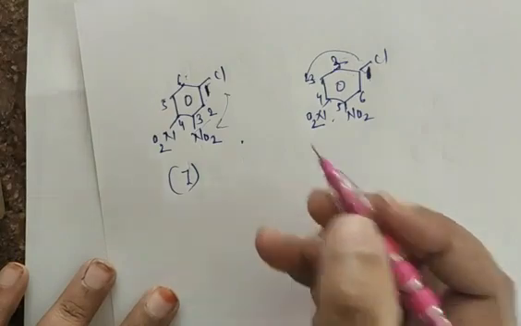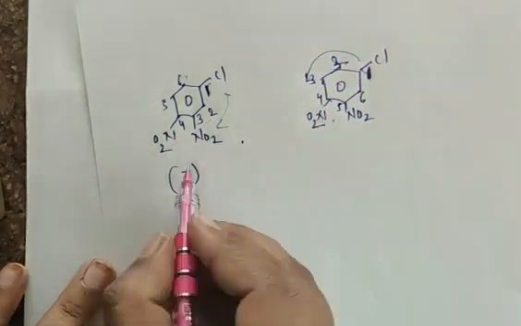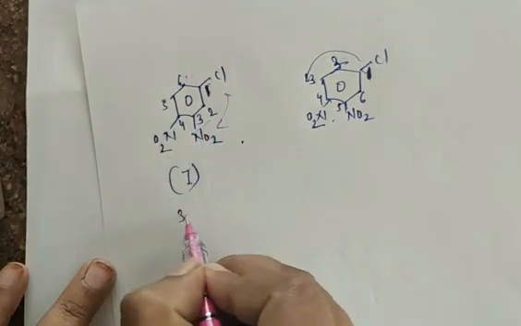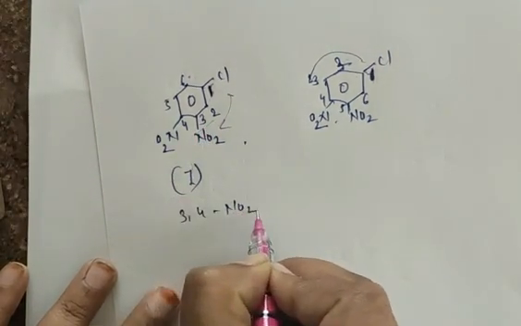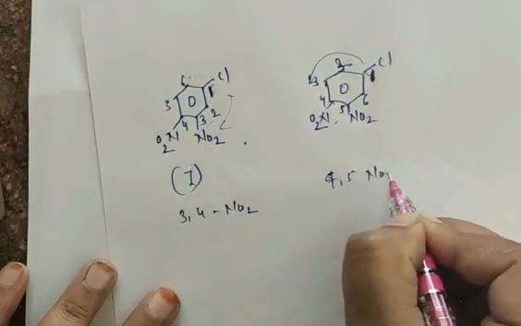In the first compound I start numbering from this side, and in the second compound I start numbering from this side. In the first compound, the nitro groups are at the 3rd and 4th positions, and in the second compound, at the 4th and 5th positions.